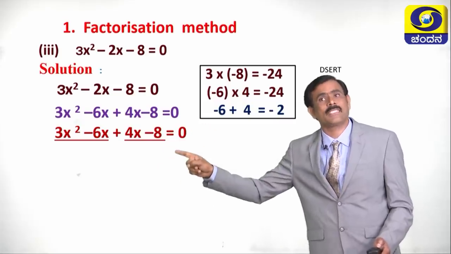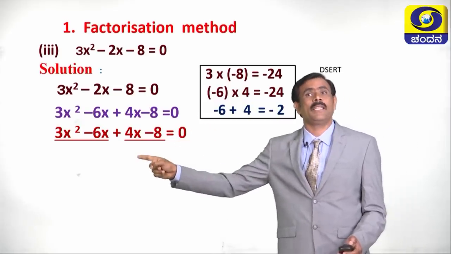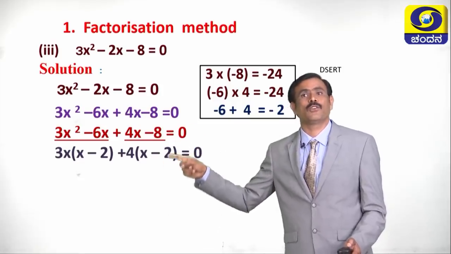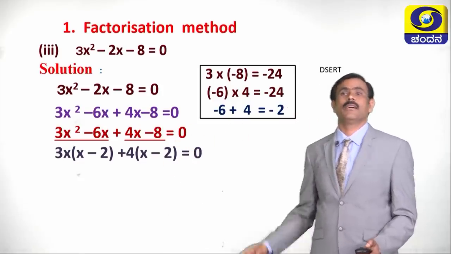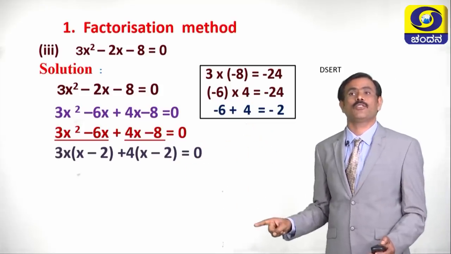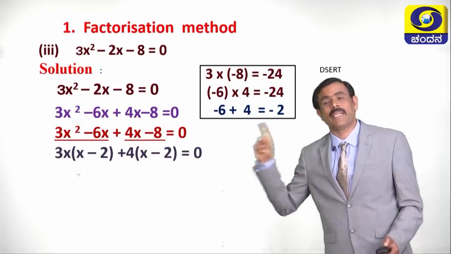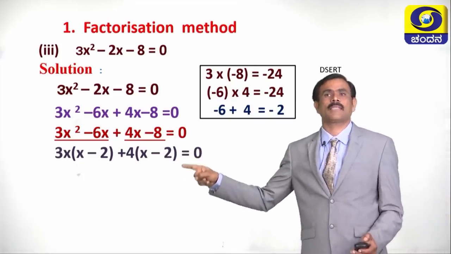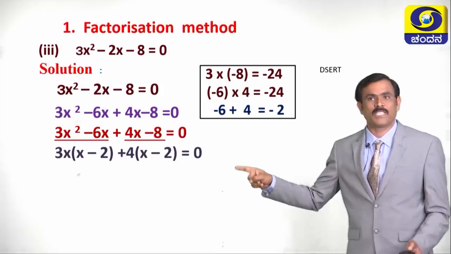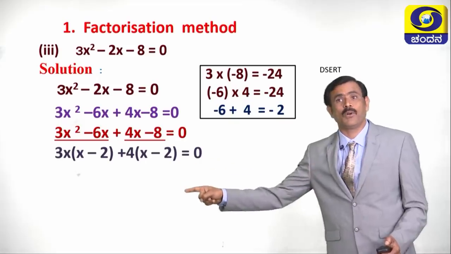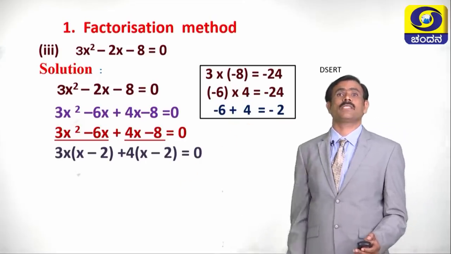If 3x is common, what is remaining in the first group? If 3x is common, in the first group, x minus 2 remains. If plus 4 is common, what is remaining in the second group? Here also, x minus 2 is remaining. Now, the equation becomes 3x into x minus 2 plus 4 into x minus 2 equals 0. See, in both cases, x minus 2 is common.